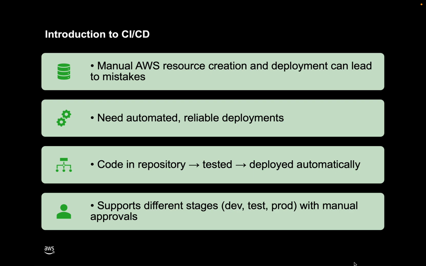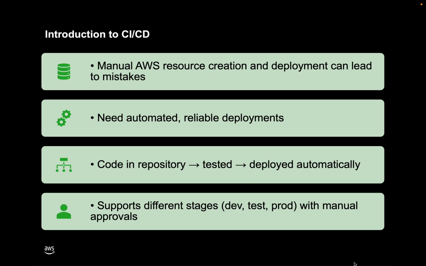It also supports different stages, like a development stage, a test stage, and a prod stage with manual approvals. So this is about the CI/CD pipeline, and it is an interesting topic we need to work on.